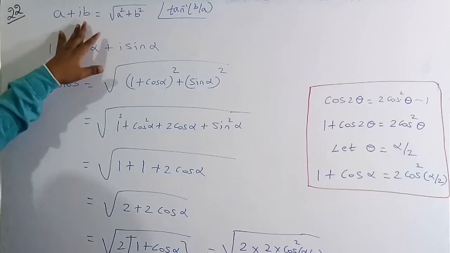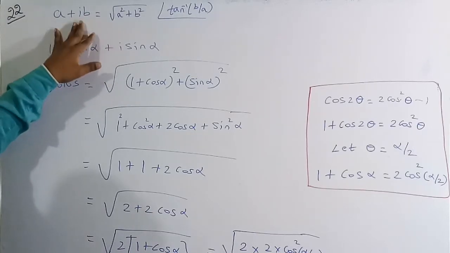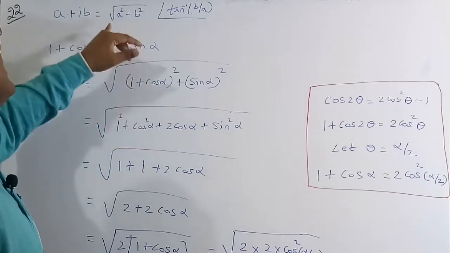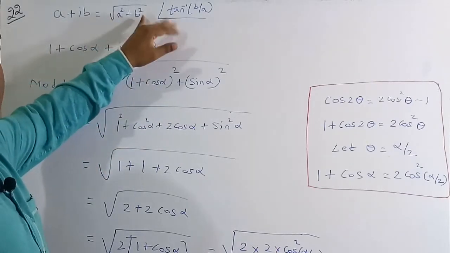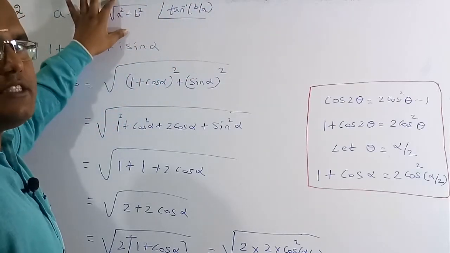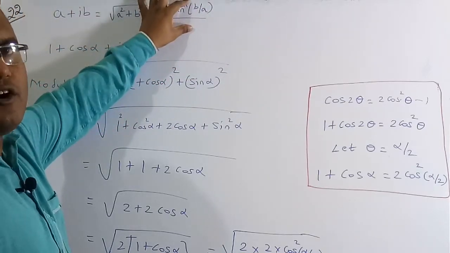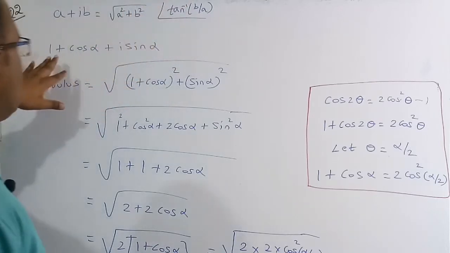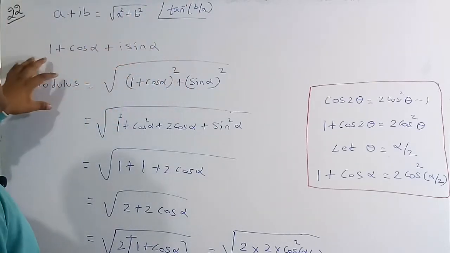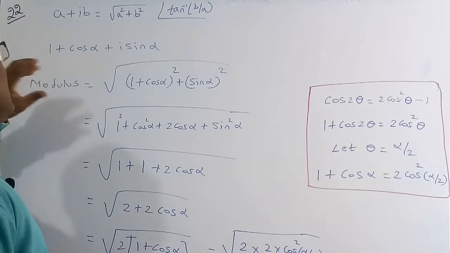Suppose there is a complex number a plus ib. This is called the rectangular format. Now I am going to convert into polar format, where the magnitude is under root a square plus b square and the angle part is sin inverse of b by a. We call this term the modulus, and this part the argument. In the question they have given the complex number 1 plus cos alpha plus i sin alpha, so for this expression we have to find the value of the modulus.